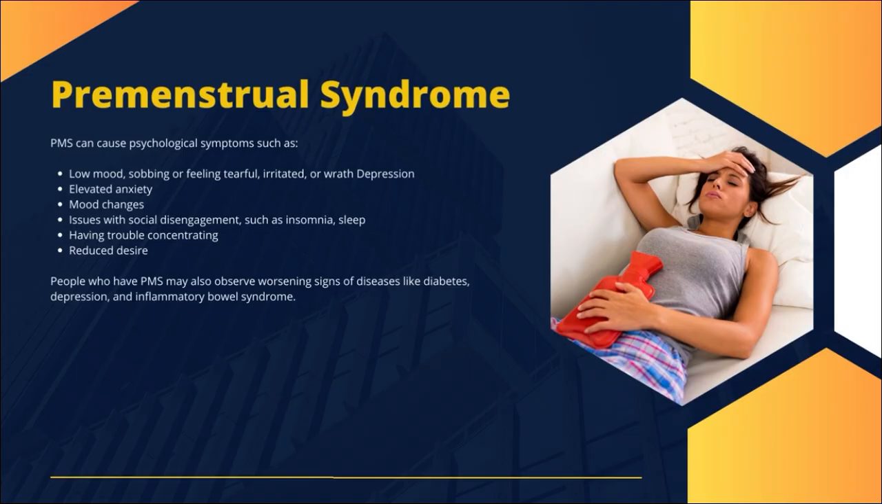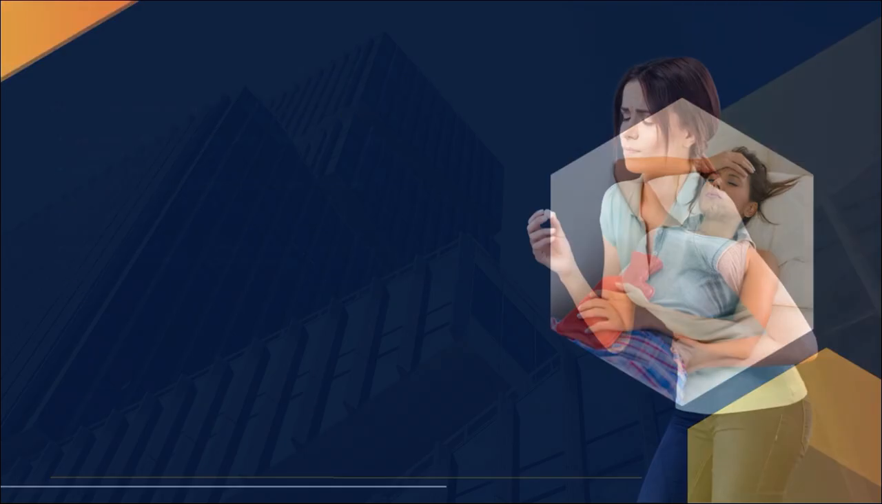PMS can cause psychological symptoms such as low mood, sobbing or feeling tearful, irritability, depression, elevated anxiety, and mood changes. It can also cause social disengagement, insomnia, trouble concentrating, and reduced desire. People who have PMS may also observe worsening signs of conditions like diabetes, depression, and inflammatory bowel syndrome.